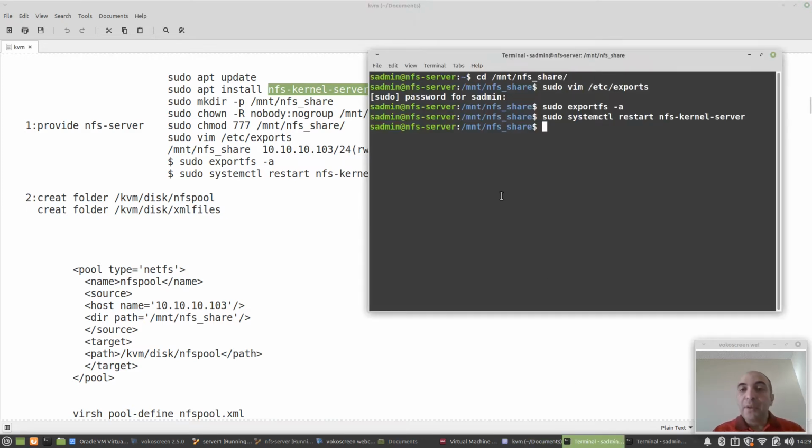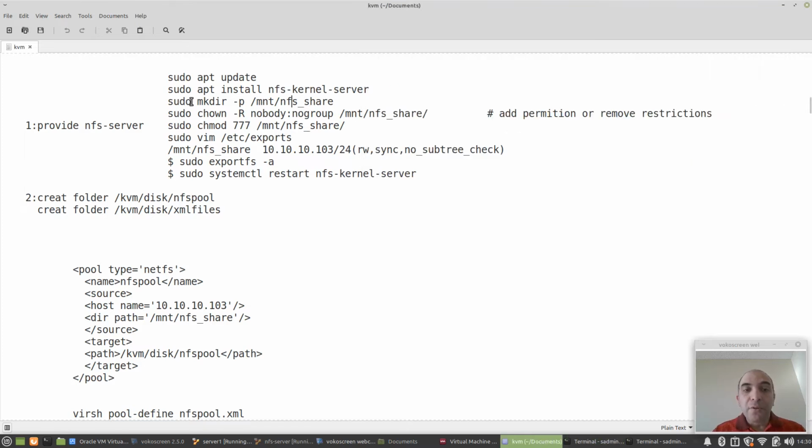Here I connected to the NFS server. You can see we have a share folder here. At first we should make this share folder. After that we should give it permission. Actually, here I remove our restriction from the NFS share folder for accessing our resources and our user to this folder from the network.